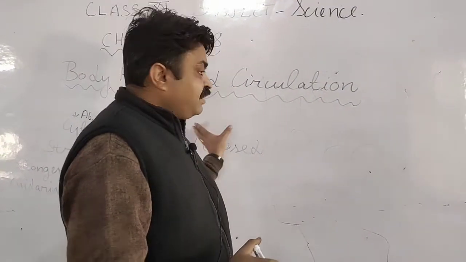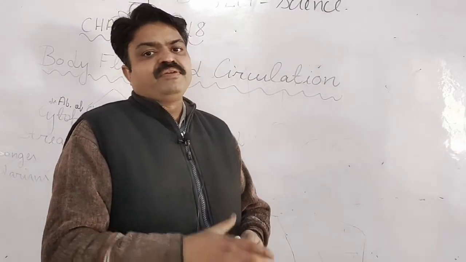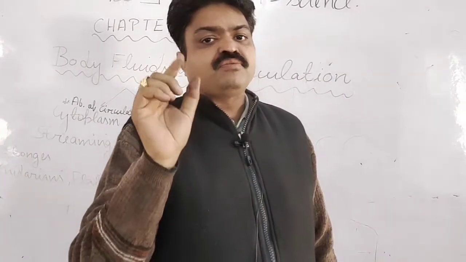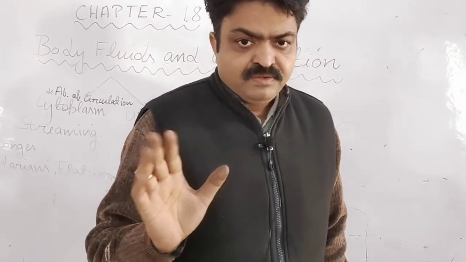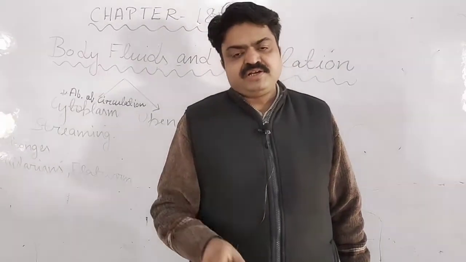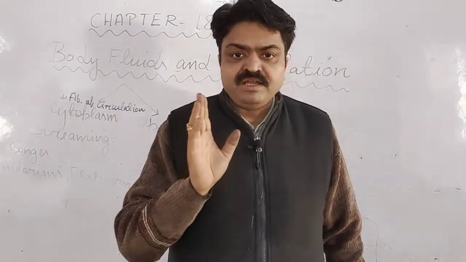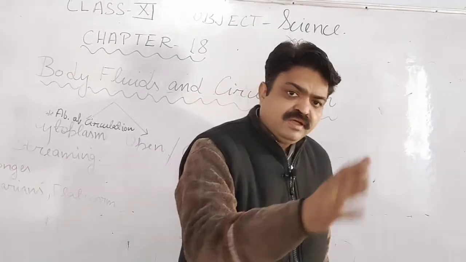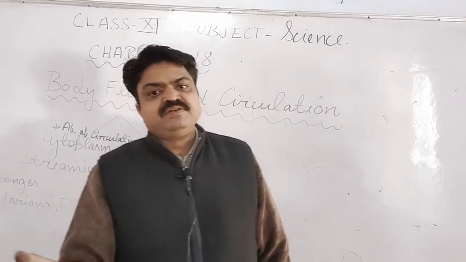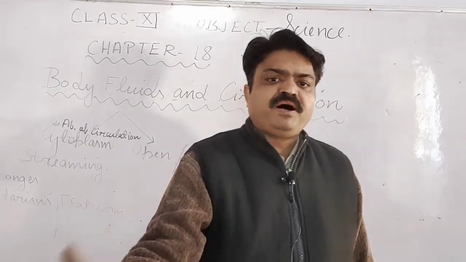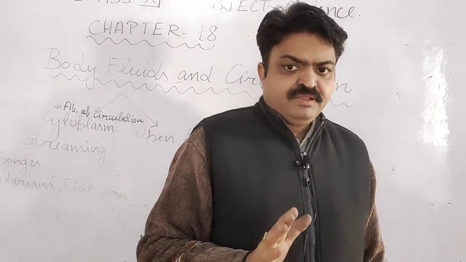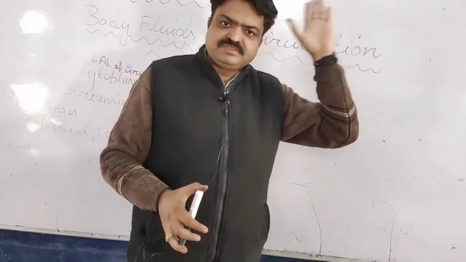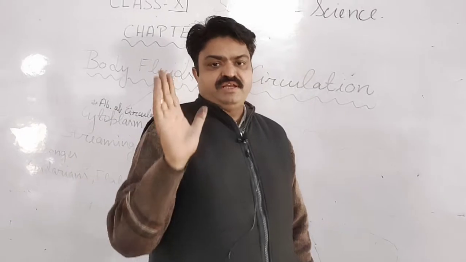Now, most of the living organisms have a proper circulatory system, students. They have a circulatory system from which electrolytes, gases, ions, food and waste are transported from one part to another, and it is found mainly in multicellular or higher organisms.